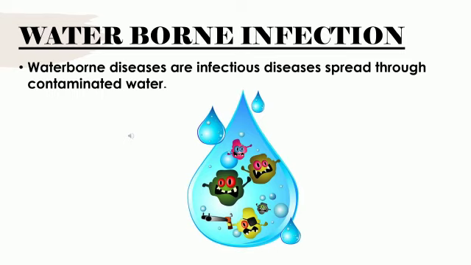You might have heard terms like diarrhea, cough, stomach upset. So how is this happening? Because when we have contaminated water, it carries a lot of microorganisms which are harmful to us.